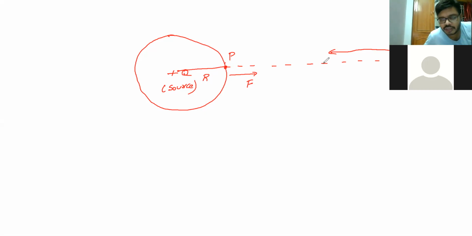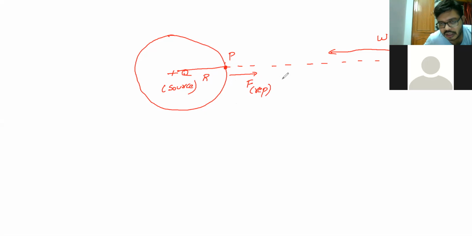So what I told you is that I assume there is a test charge at the infinity location. I'll do some work on this positive test charge by bringing it from the infinity location to the point P. When I'm bringing it to the point P, then only it will try to repel, right? There will be some repulsive forces, right? Yes, sir. If you see, the work being done is towards your left side and the repulsive force is towards your right side. So the repulsive force is opposite to the work done, correct?